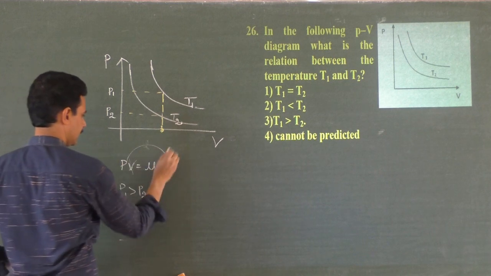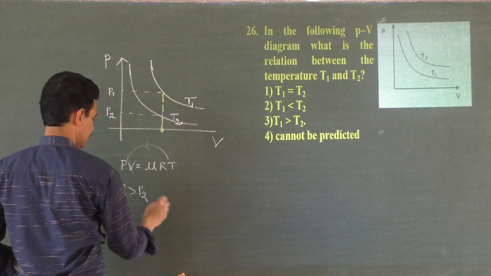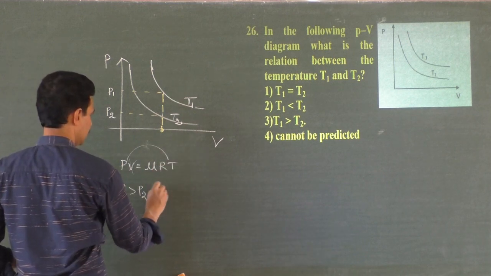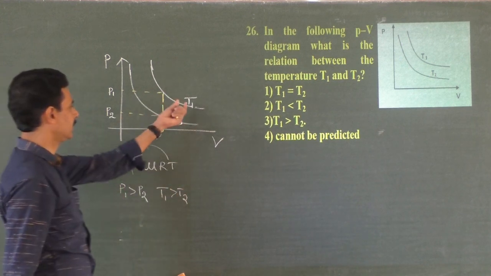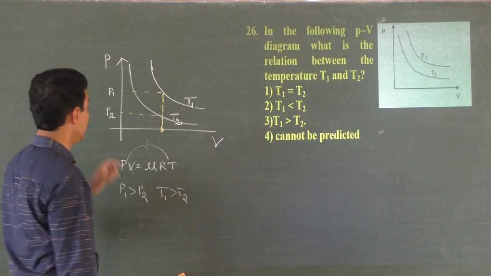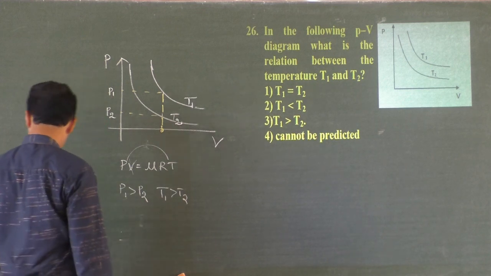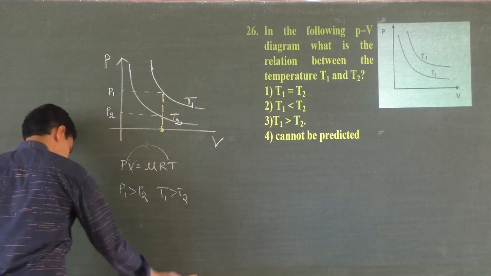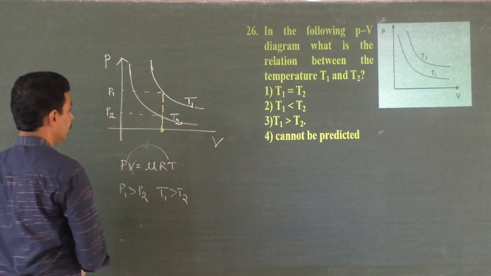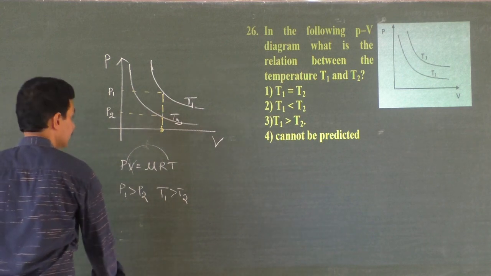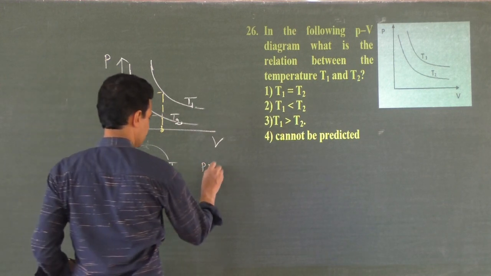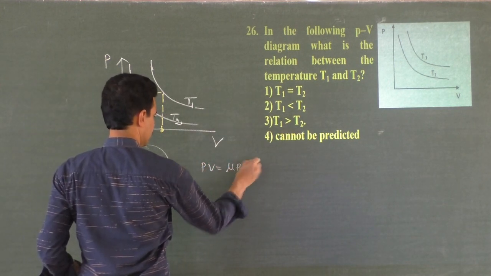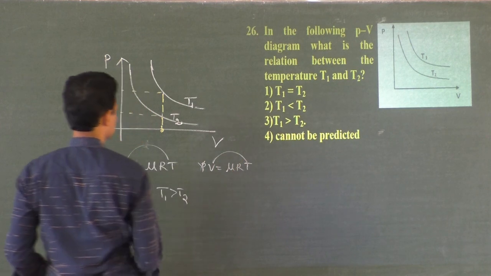What does it mean? Pressure is directly proportional to temperature. That is, T1 is greater than T2, right? This should be at higher temperature, this should be at lower temperature. Or you can do one more thing. Why can't I do it for constant pressure? Let me keep pressure constant, PV equal to mu RT. I'll keep pressure constant, volume is directly proportional to temperature.